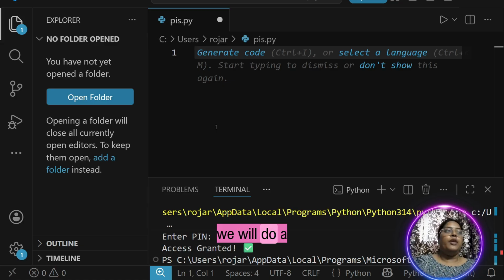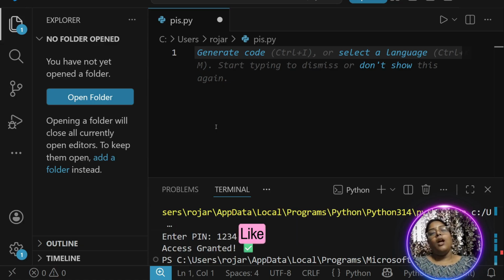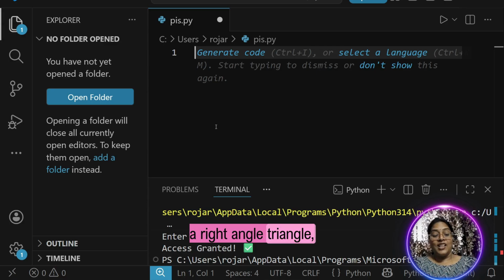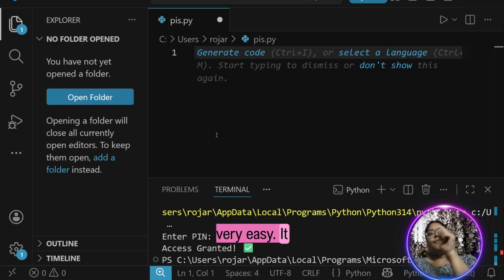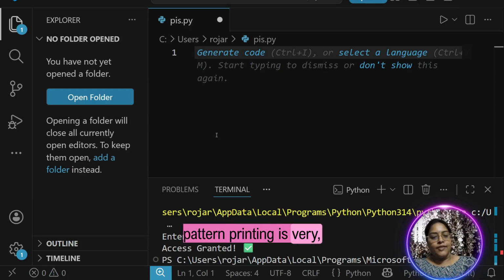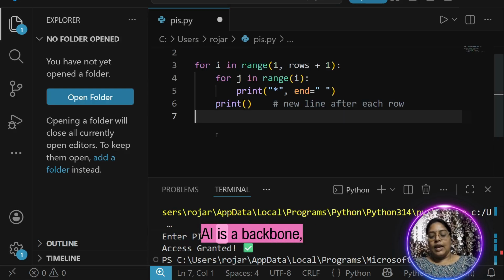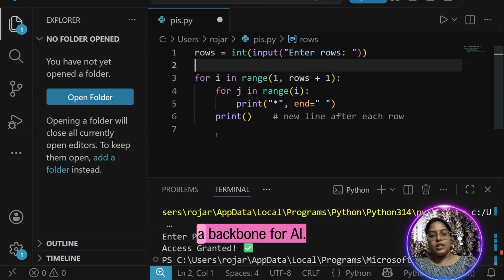This time we will do pattern printing. I want to print a right angle triangle, but it should be built with a star, an asterisk. Are you confused, guys? Can we do pattern printing in Python? Yes, this is very important to train an AI. Pattern printing is very easy in Python, and Python is the backbone for AI.